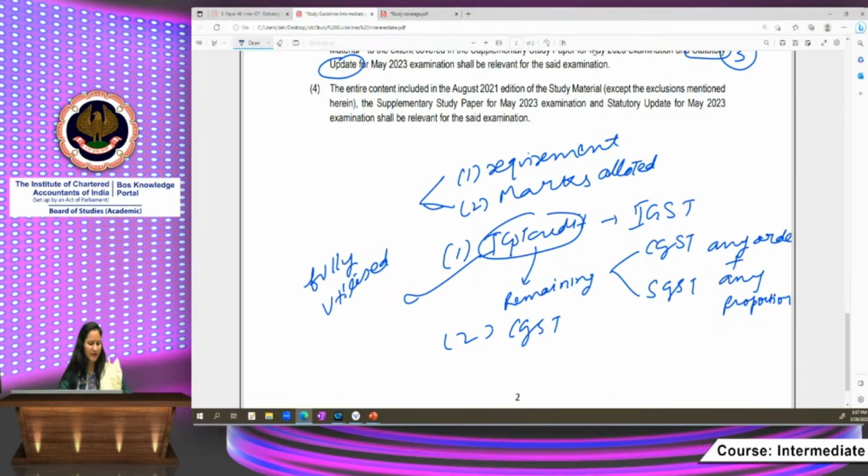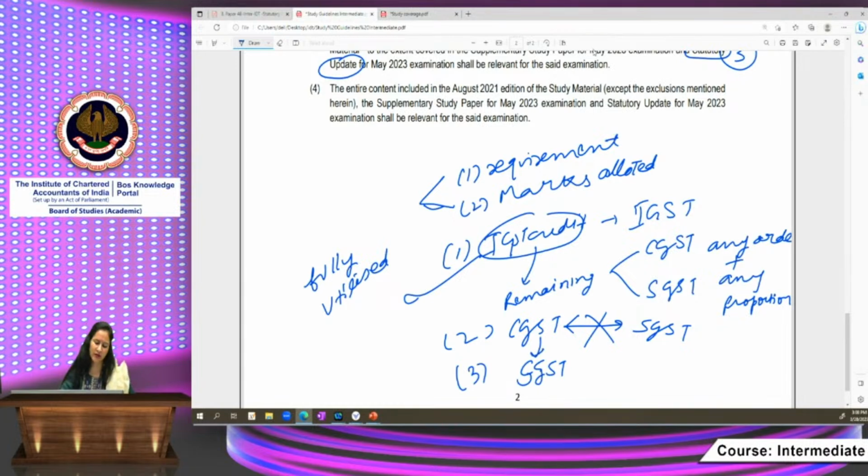CGST credit should be utilized for payment of CGST and then towards IGST, in that order. It cannot be utilized for payment of SGST. Similarly, IGST credit can also not be used for CGST. And we come to credit of SGST only when CGST has been utilized fully.